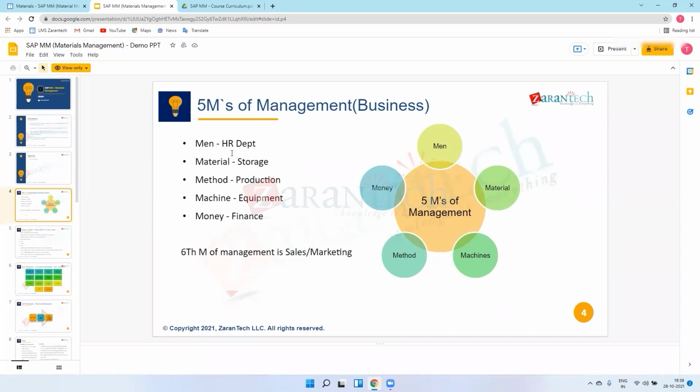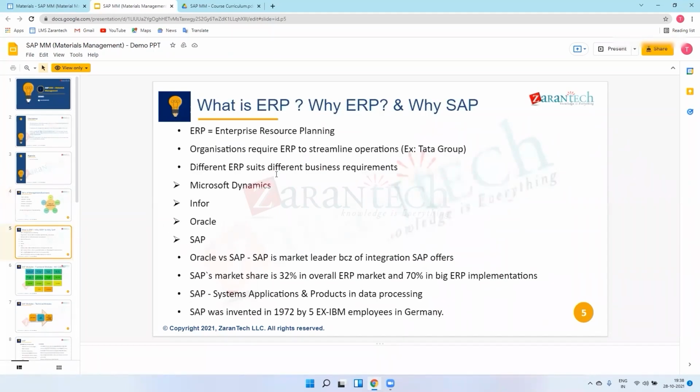We will see all the concepts theoretically. Next slide: what is ERP, why ERP, and why SAP? ERP means enterprise resource planning. SAP is one of the ERP software, and in every organization, ERP needs to be implemented to handle their regular business. Let's take one example, the Tata Group.